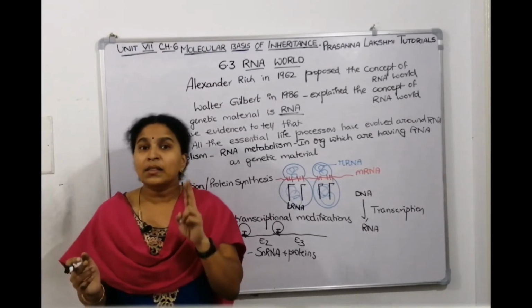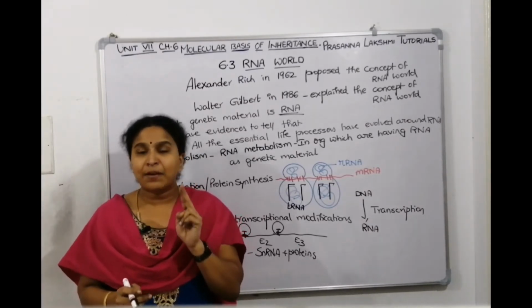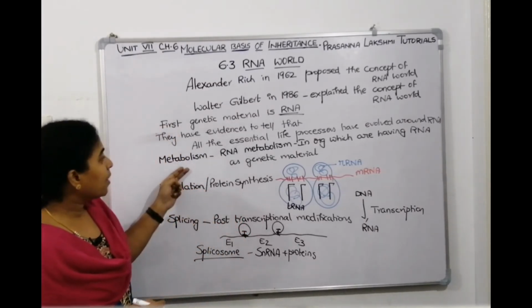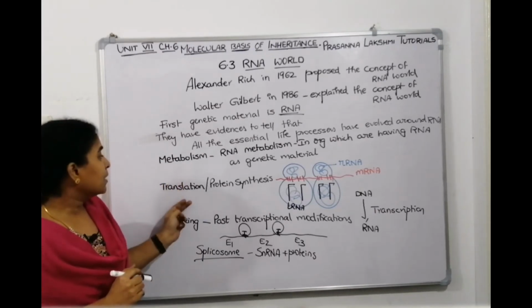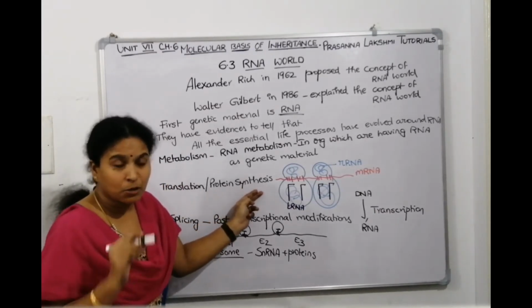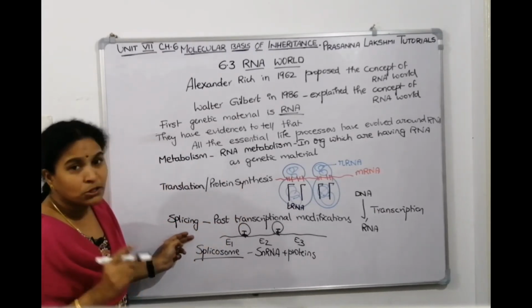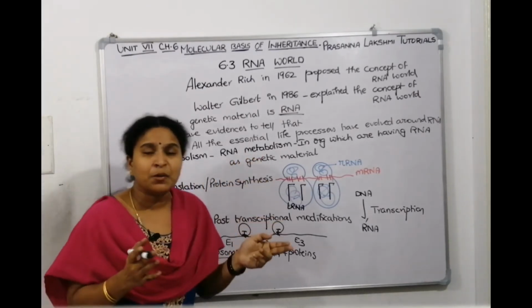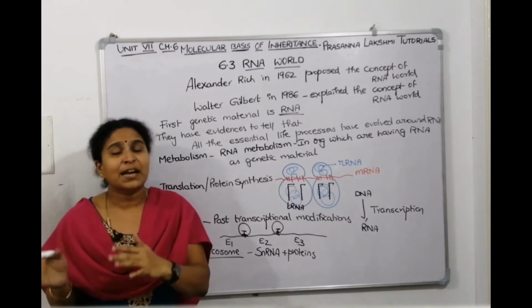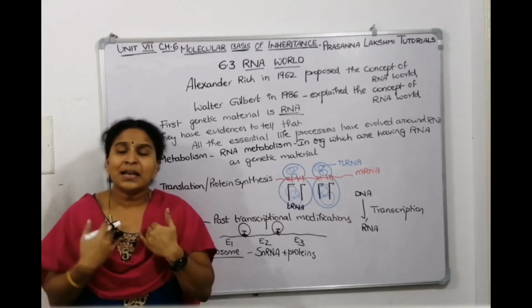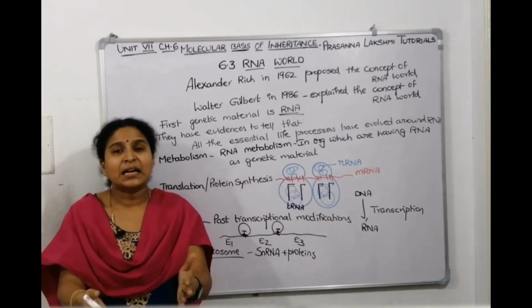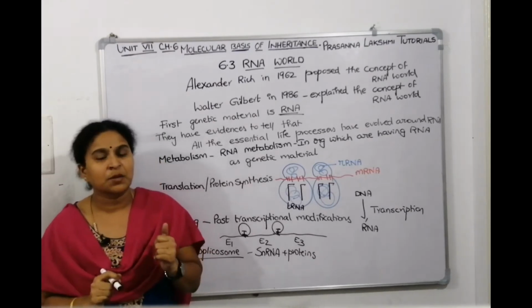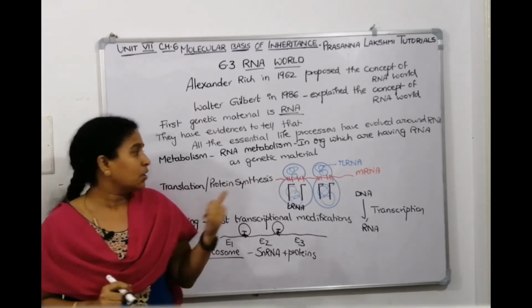And they say that all the essential life processes have evolved around RNA. Metabolism requires RNA, translation or protein synthesis requires RNA, splicing also requires RNA. Metabolism means RNA metabolism. RNA metabolism is very much required for organisms where RNA is genetic material. In us also, DNA makes RNA and RNA is involved in metabolism. So RNA plays a very important role in metabolism.